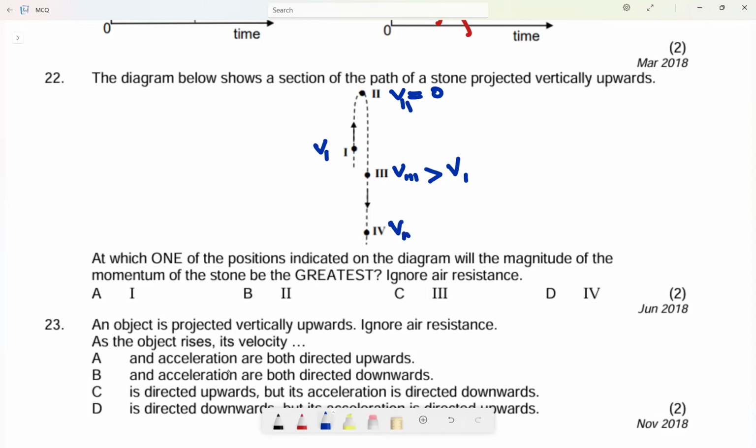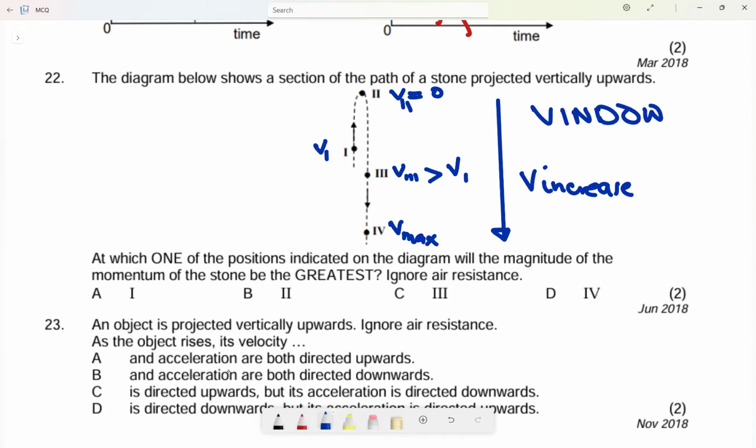Okay, velocity here is at maximum. Why? Because as you go down, the velocity increases. Okay, so it will reach the ground with the maximum velocity. And remember always the analogy of the window. It says velocity increases as you move down, like that.